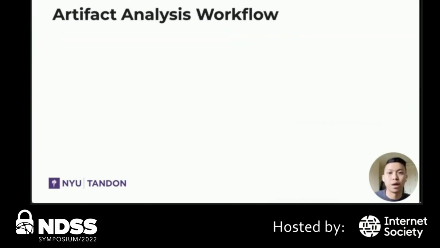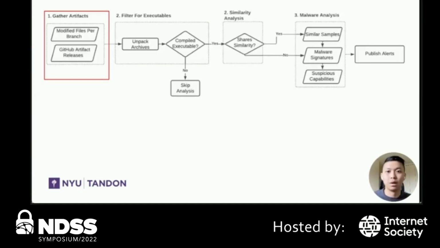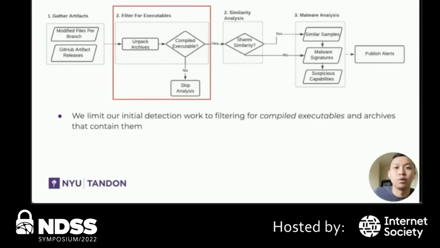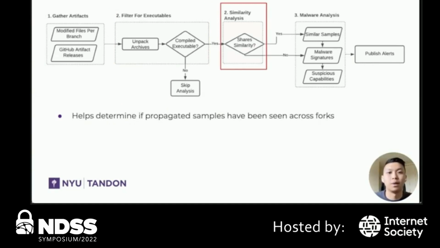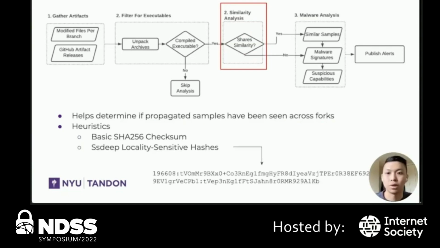With this criteria, we now talk about how exactly we carry out our artifact analysis workflow, which looks something like this. We start off by gathering the artifacts from the fork repository we care about analyzing. We do filtering, as we limit our initial detection work to compiled malware, and then perform a similarity analysis to determine if propagated samples have already been seen. We do this with both a simple query of a hash checksum, and then also using locality-sensitive hashing with SSDeep, which looks something like this.